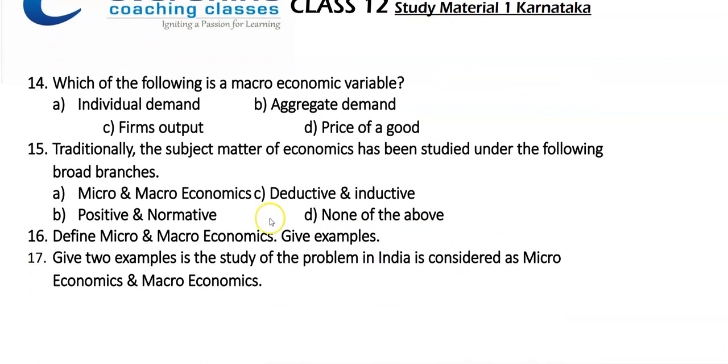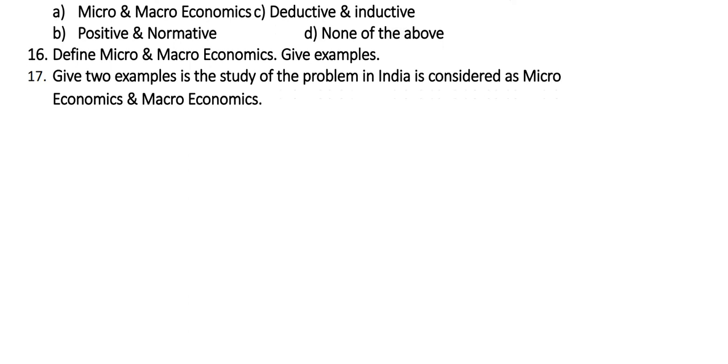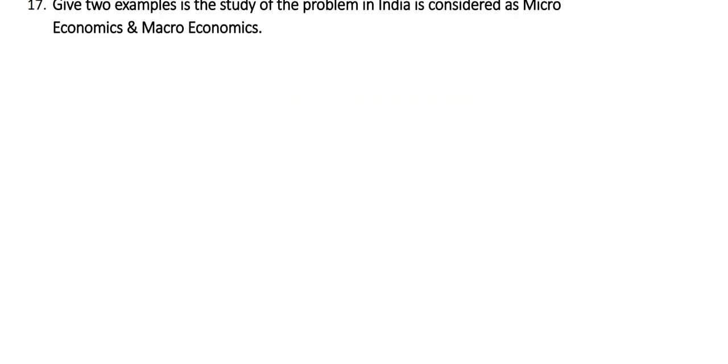Next, 16. Define micro and macroeconomics. Then you have to give examples for microeconomics as well as macroeconomics. Next, 17. Give 2 examples. Is the study of the problem in India considered as microeconomics or macroeconomics? So here you have to give the example as what is the problem in India. Which study of the problem in India is considered as microeconomics? You have to give examples related to that, and also for macroeconomics. I hope you have understood.